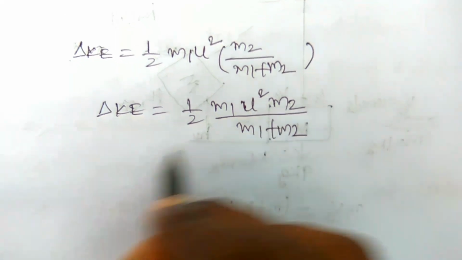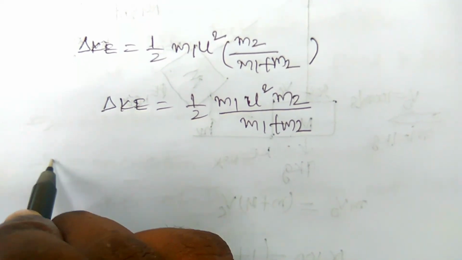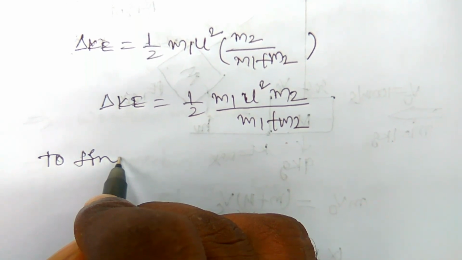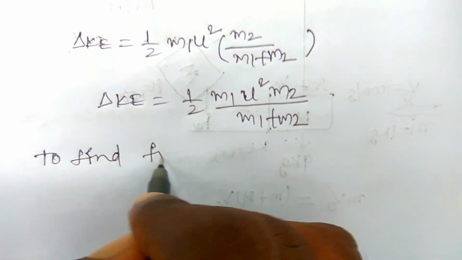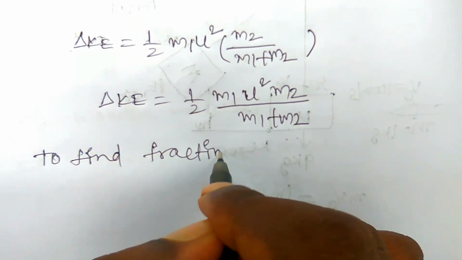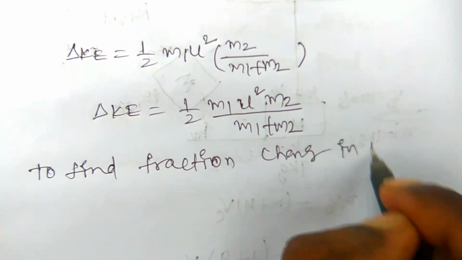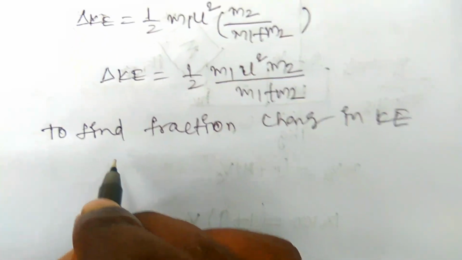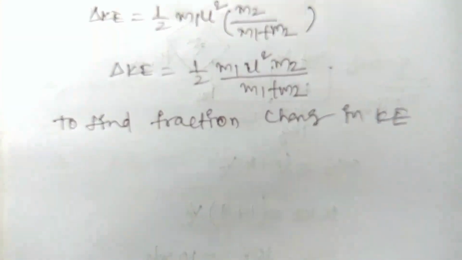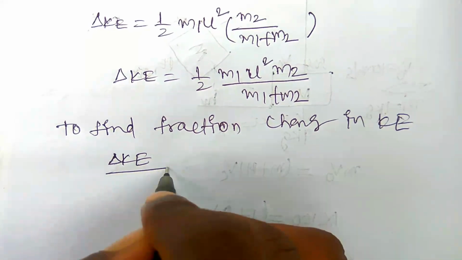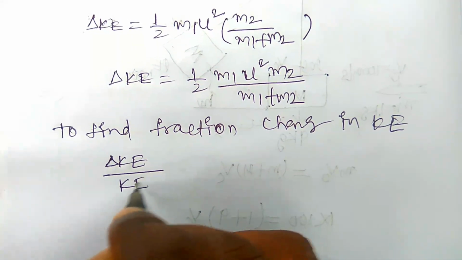Okay, but our aim is to find the fractional change in kinetic energy. Fractional change in kinetic energy is equal to the ratio of the change in kinetic energy to the initial kinetic energy.